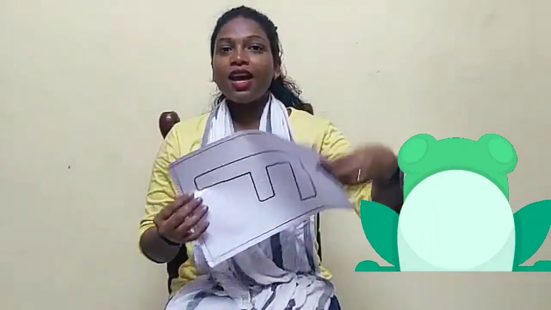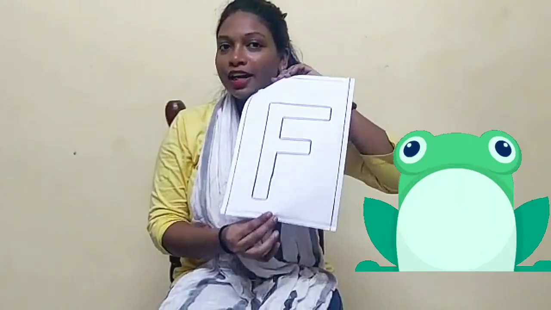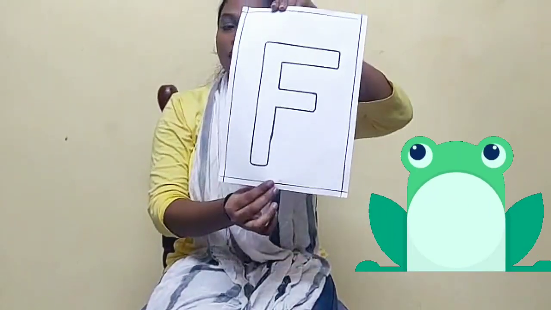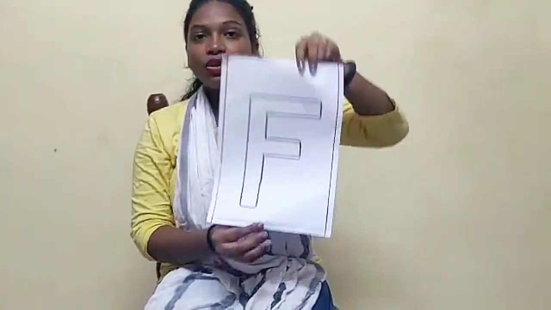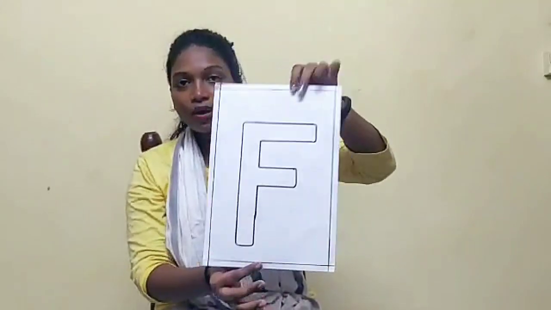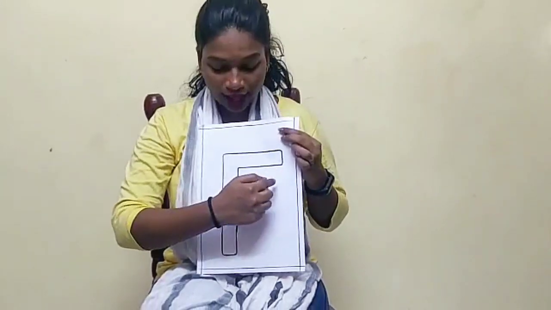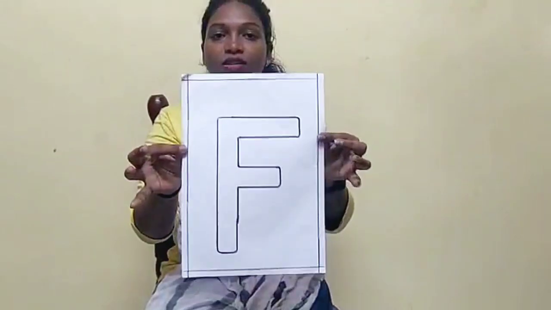So today we are going to do an activity of frog from the letter F. We all learned letter F. From the letter F, we are all going to do the activity of frog. Okay, so you need a plain sheet of paper, and parents, you are going to help them to do the letter F. Can you see this?